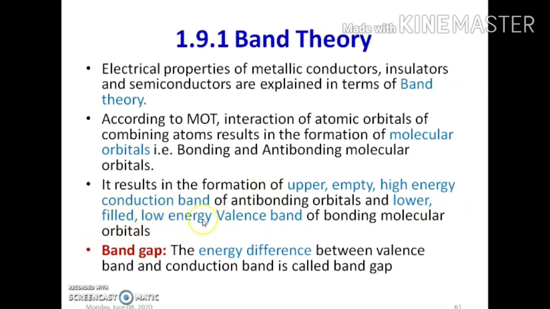So in the crystal there is a formation of an upper conduction band and a lower valence band, and the gap between these two is called the band gap. So the band gap is the energy difference between the valence band and the conduction band.